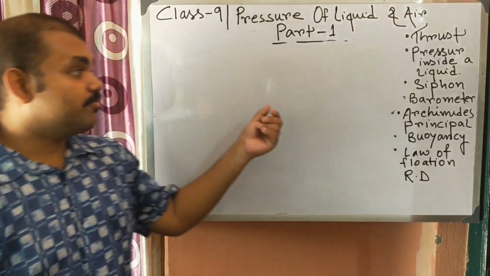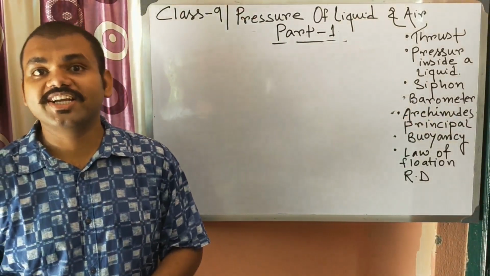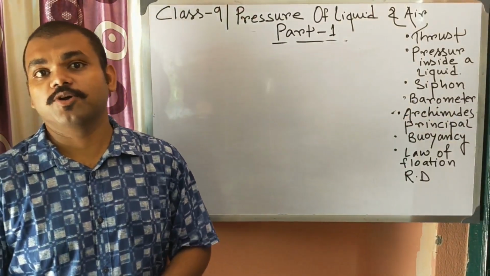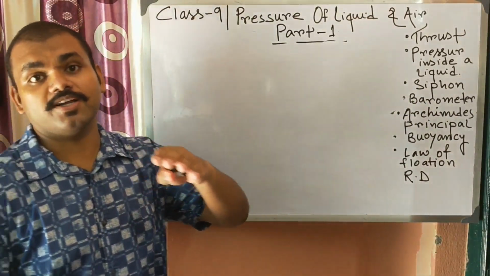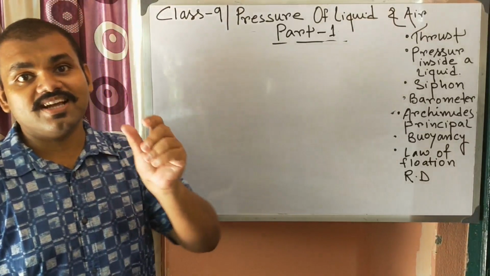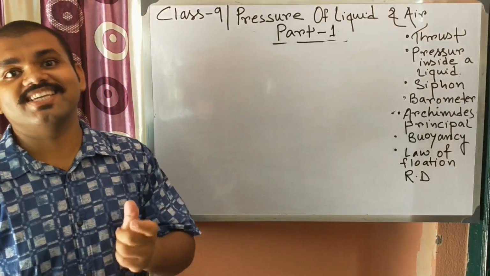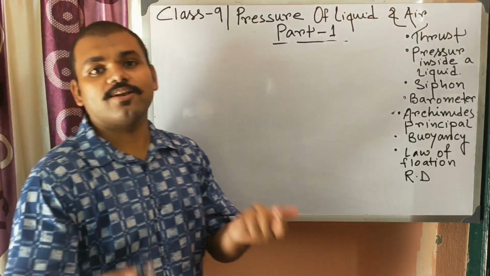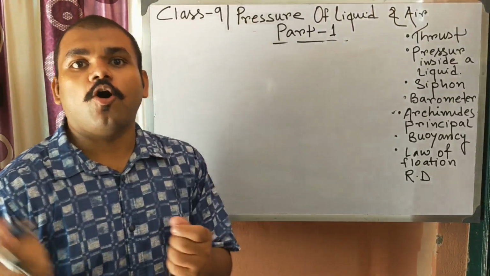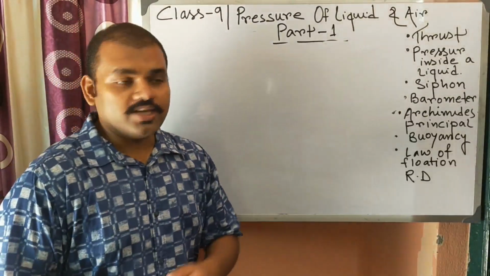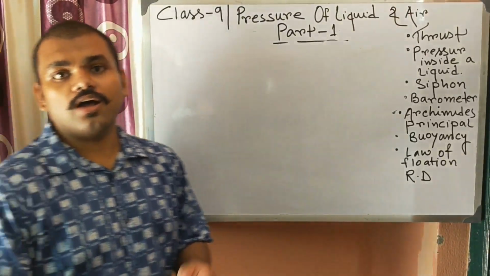And by using the barometer you can also measure the altitude of a particular height, because as we go above the earth's surface, there is a change in air pressure, and if we can calculate the change in air pressure, then we can calculate the altitude of that place also. Okay, so this is the usefulness of a barometer.